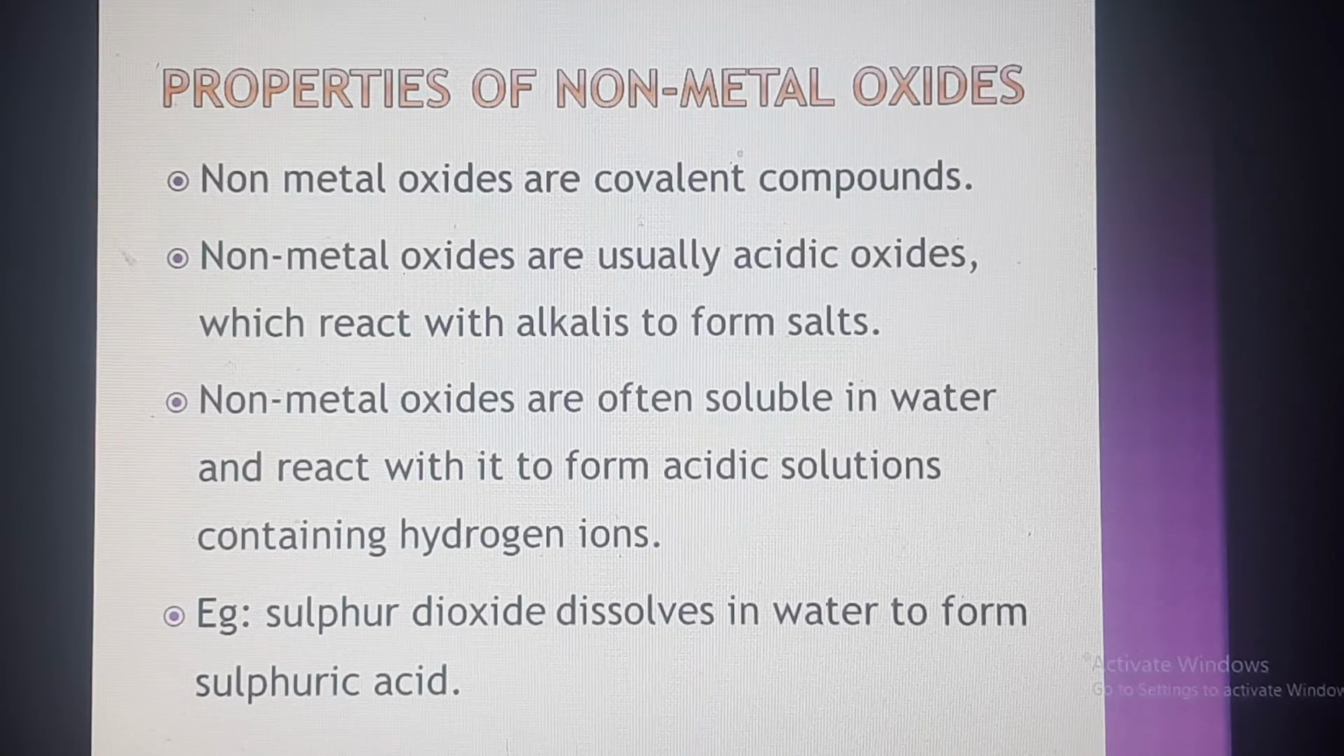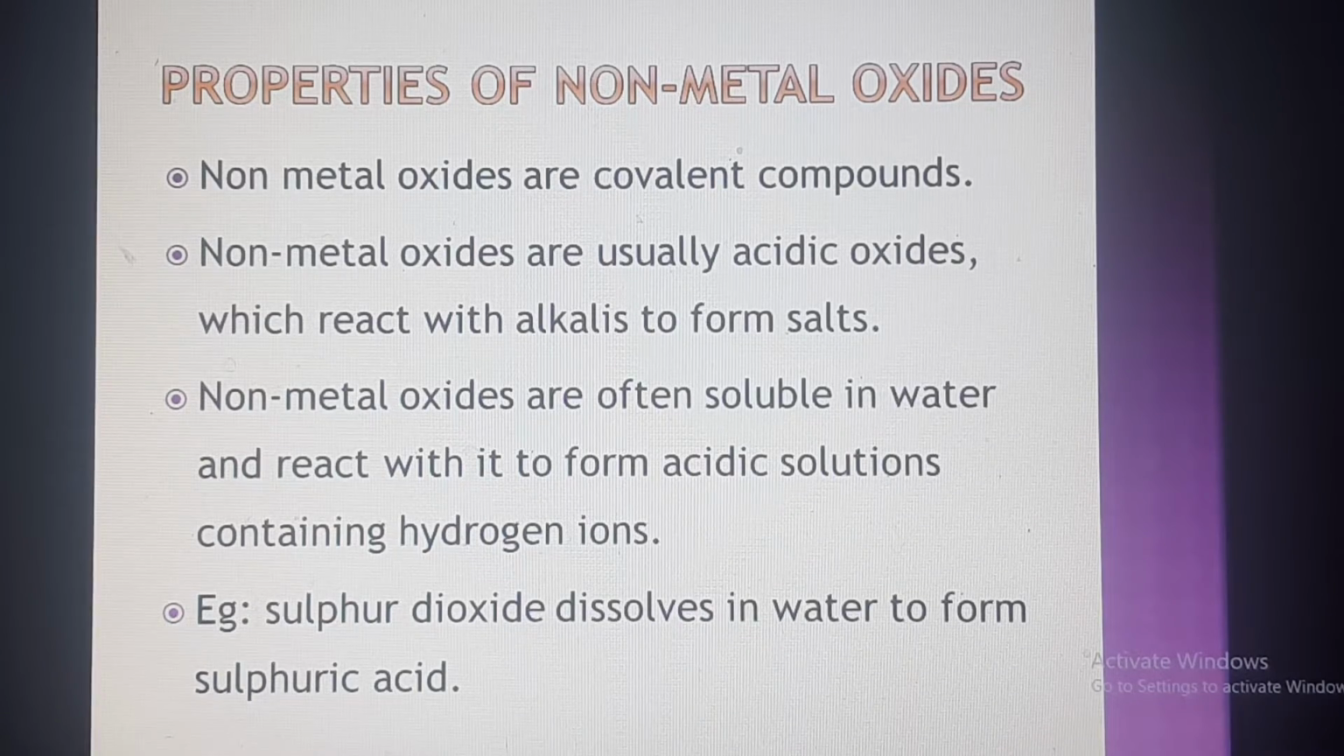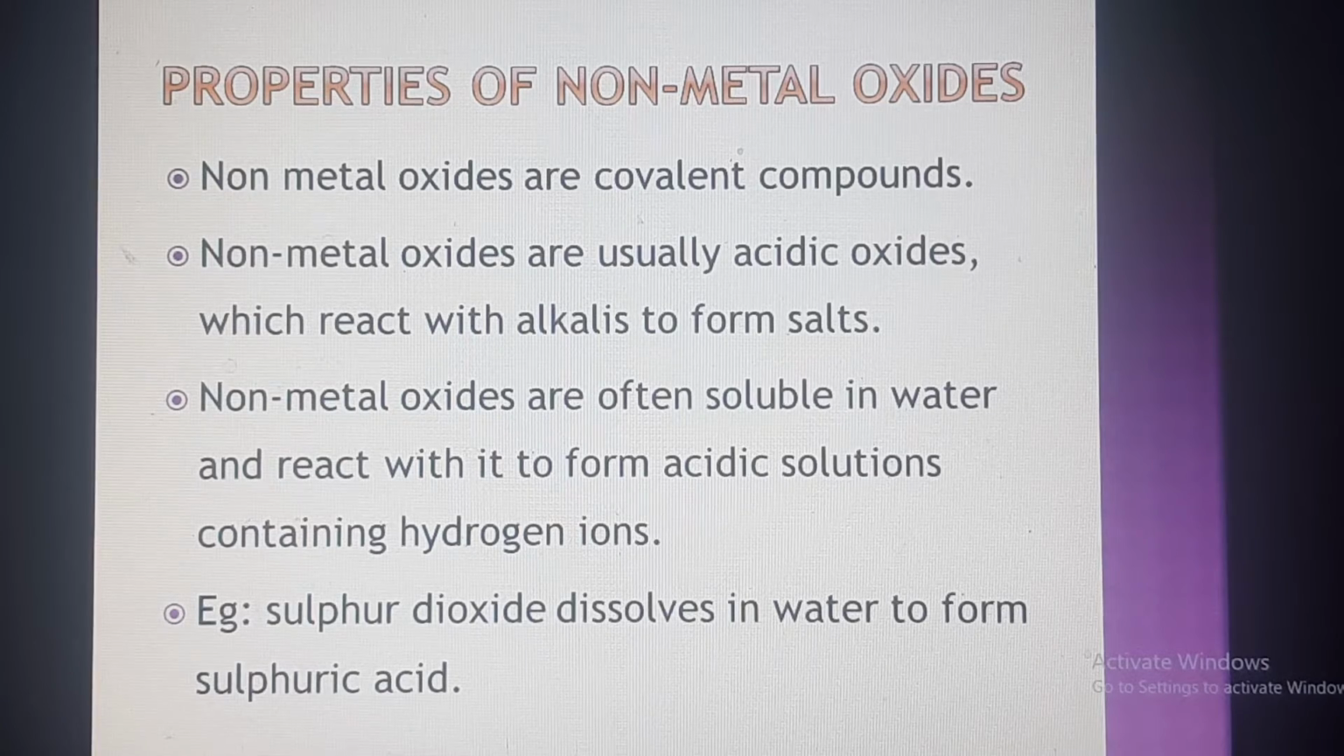Next we are discussing the properties of non-metal oxides. Non-metal oxides are covalent compounds. We already told that metal oxides are ionic compounds, but the non-metal oxides form covalent compounds only. And the non-metal oxides are acidic in nature. The metal oxides are basic or alkaline in nature, but the non-metal oxides are acidic in nature and react with alkalis to form salt.